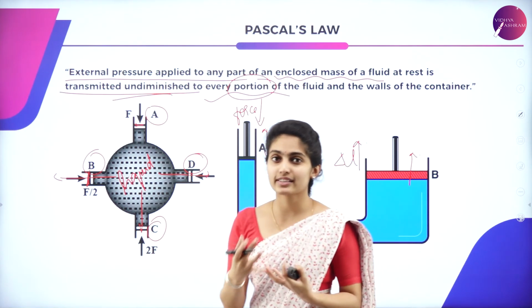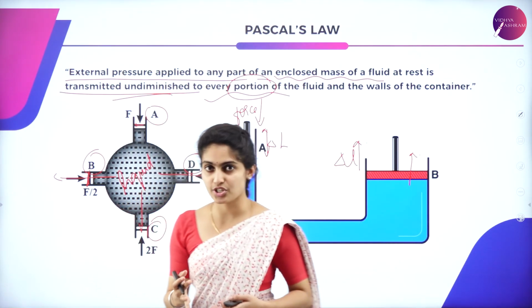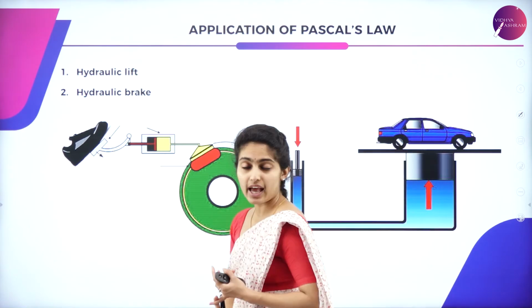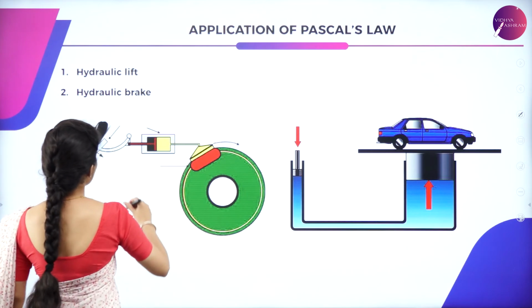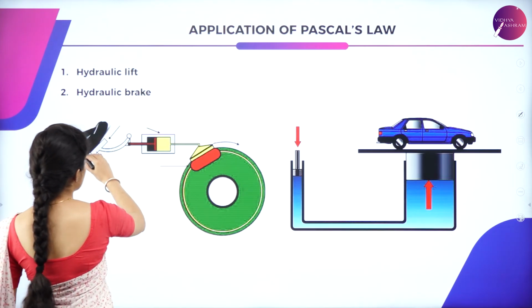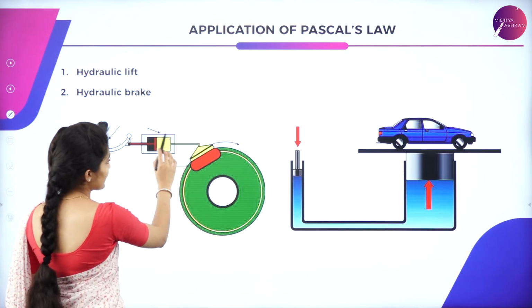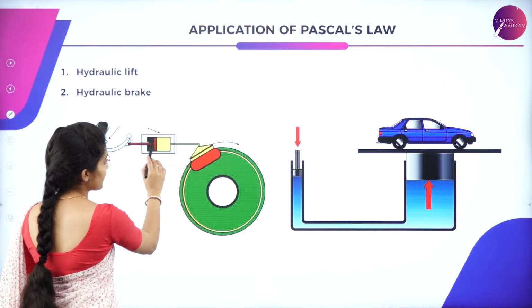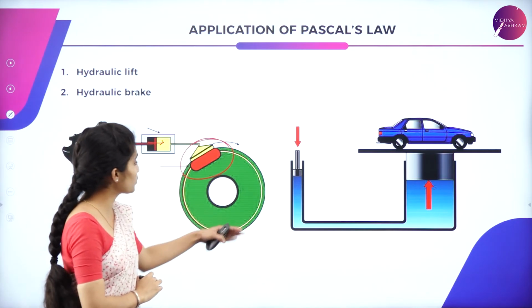And why is Pascal's law used? Pascal's law has certain applications, as you see here: the hydraulic lift as well as the hydraulic brake. In the case of the hydraulic brake, you can see a shoe over here which is exerting the brake. It is exerted over here and a piston is made to move. As a result, a brake is applied to the wheel.